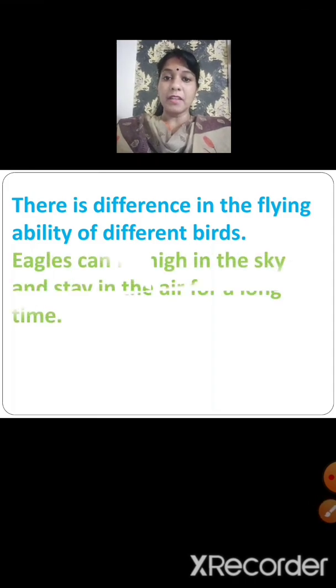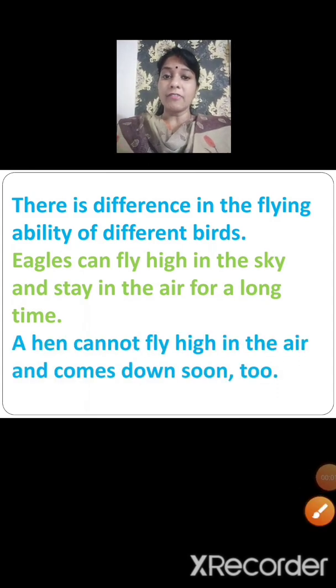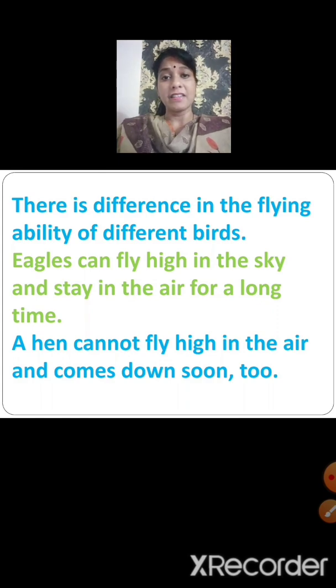For example, eagles can fly high in the sky and stay in the air for a long time. You must have seen eagles flying high in the sky and they can stay in the air for a long time. A hen cannot fly high in the air and comes down soon too. That is, if you compare a hen with other birds like crows, parrots, sparrows, you will see that a hen cannot fly as high as the other birds and they cannot stay in the air for a long time. They come down soon.